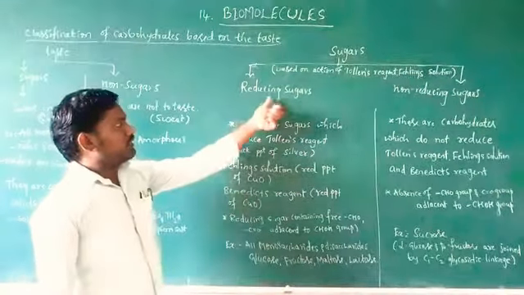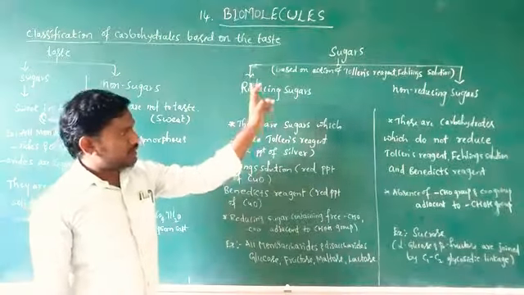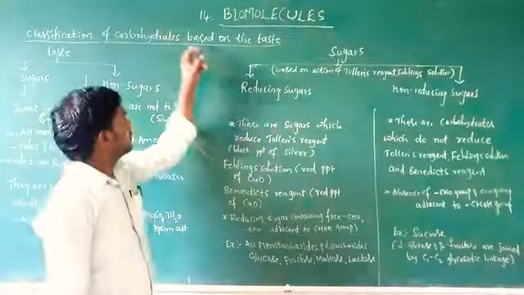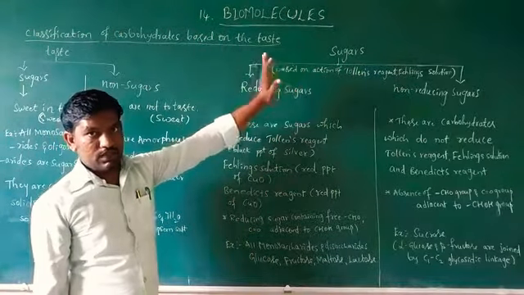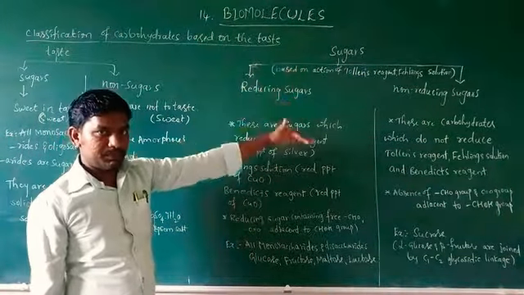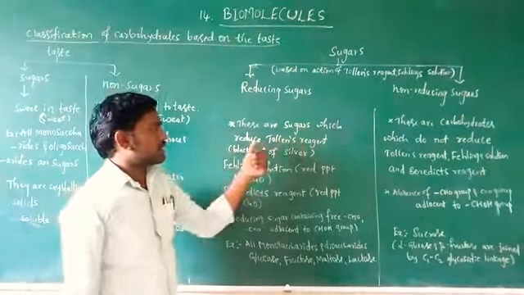Reducing and non-reducing sugars are also carbohydrates, but they are sugars.